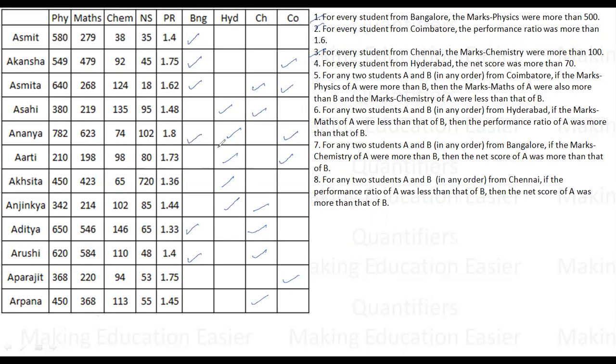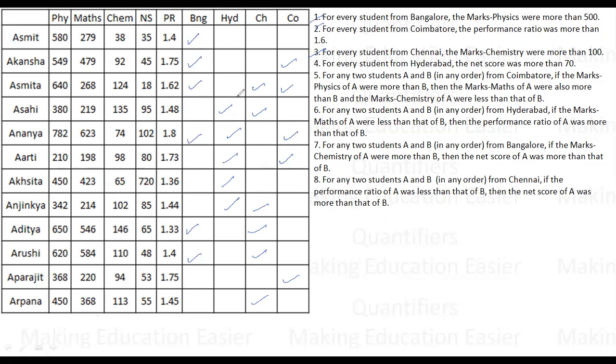Now, as I can see, for Ananya there are 3 possibilities, right? For Asahi, there are 2 possibilities. So it's a very good form to tabulate our data where everything will be in front of us, and it would be easier in coming stages to analyze and to negate any possibilities. So this is one of the learnings for you guys here: how to tabulate the data. It might take your initial 3 to 4 minutes, but once you have done that, your job will become very easy.